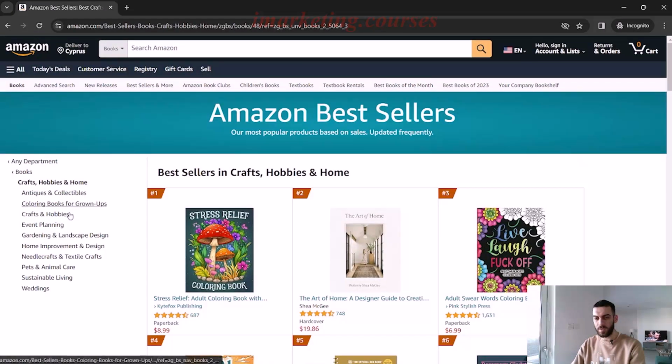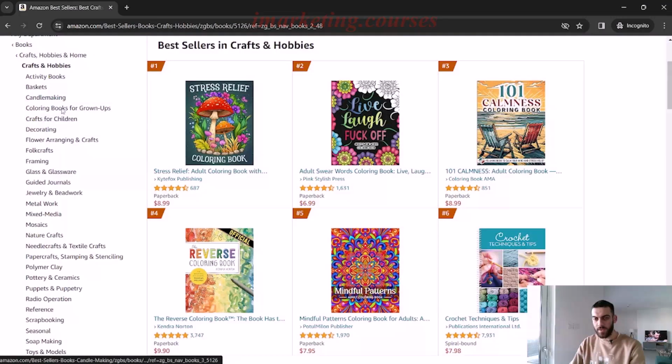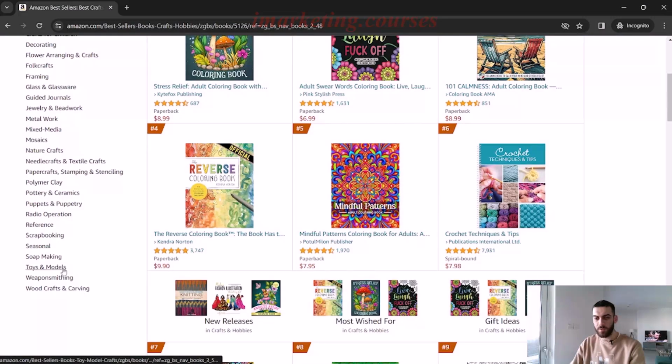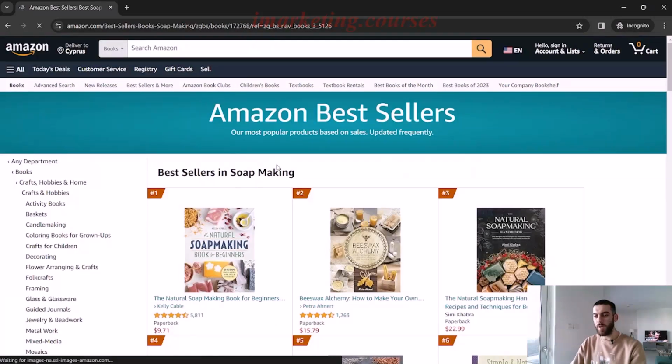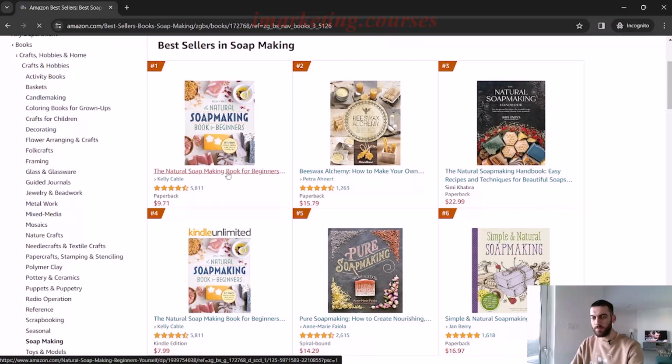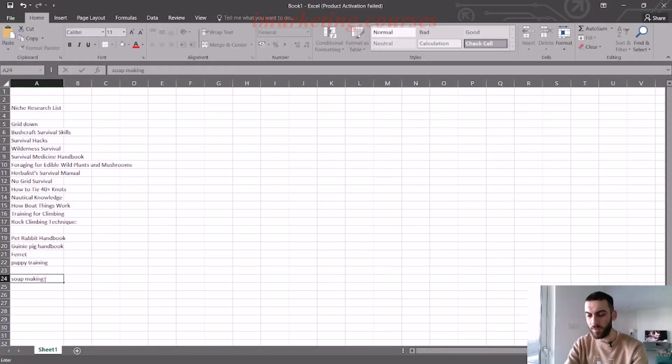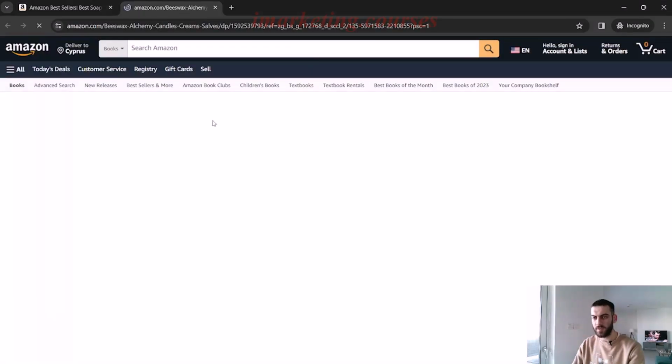So one last one, let's go crafts and hobbies. And then which one should we pick from here? Let's put soap making. We're going to teach people how to make soap. So here we have soap making book. Let's type that in. Soap making book. I don't know what this is. Let me open it up and see.